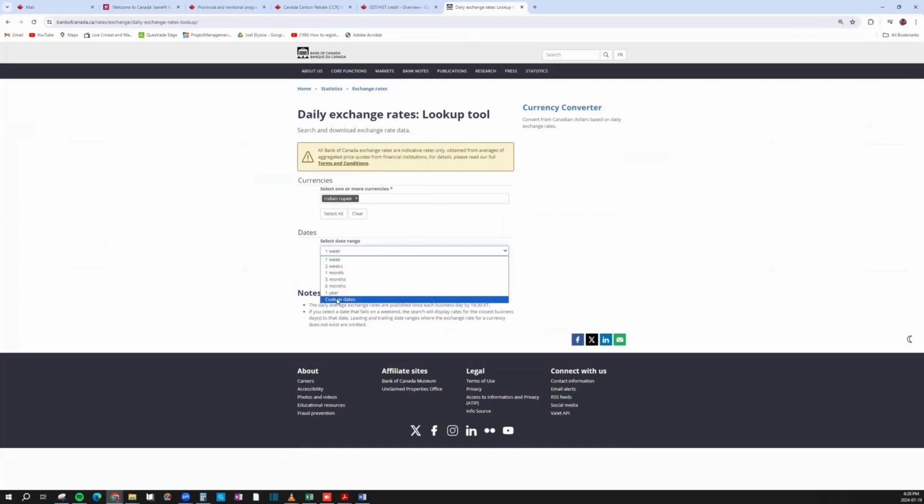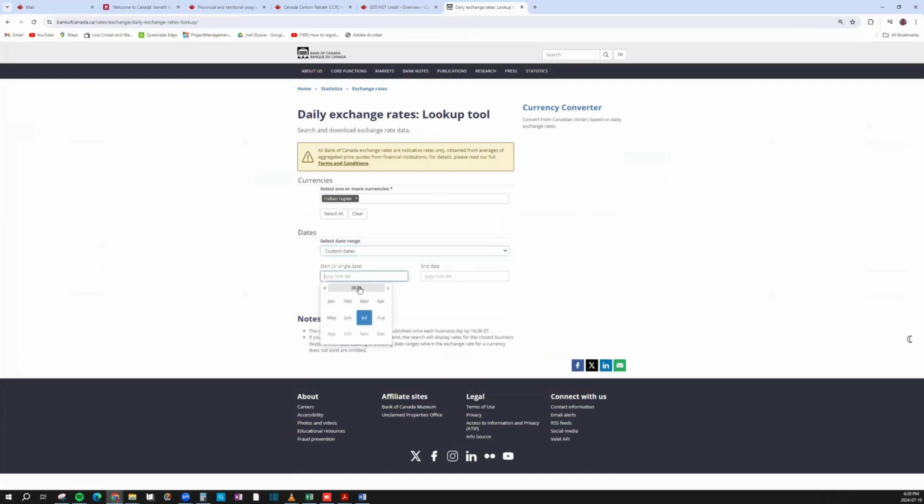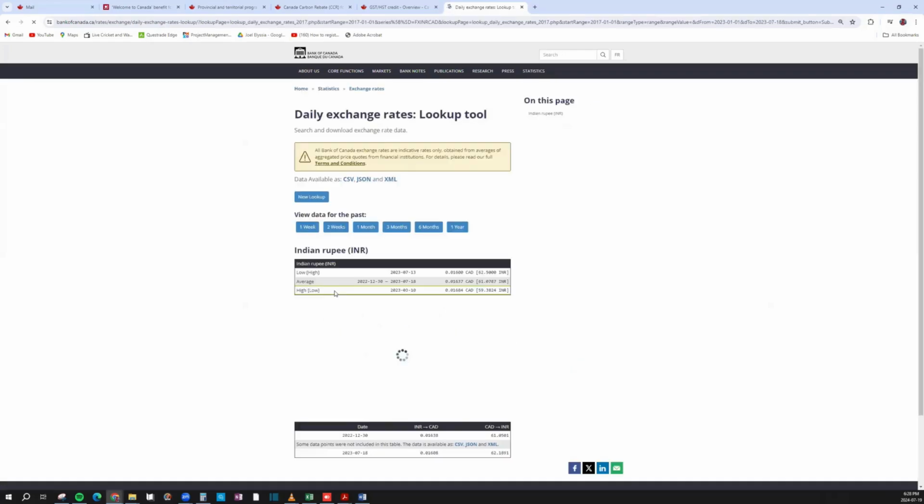Then I'll select a custom date range. So from 1st January 2023 to 2023 July, I'll take 17th or 18th, just one day won't make a difference. And then I'll click on submit.